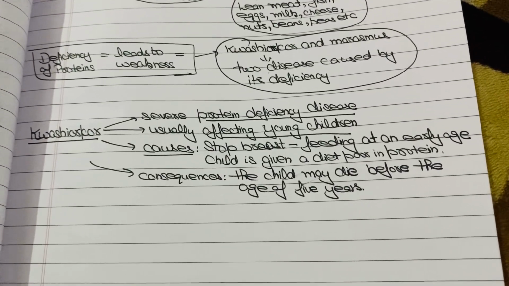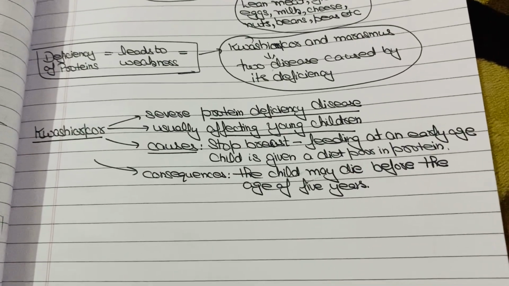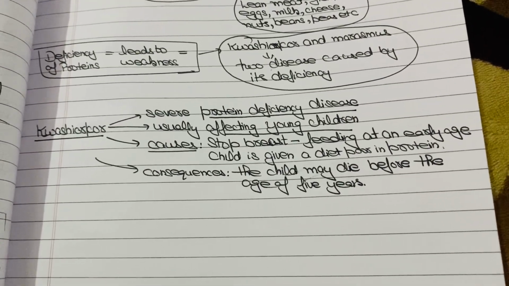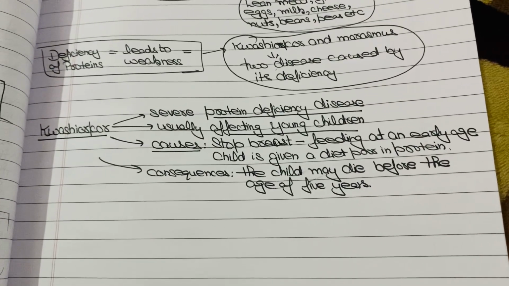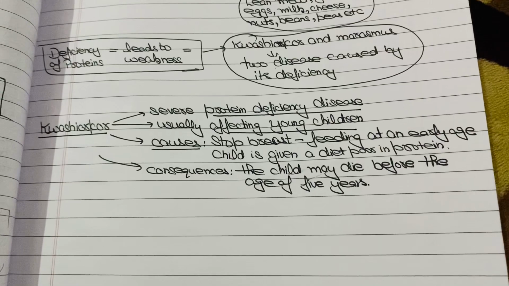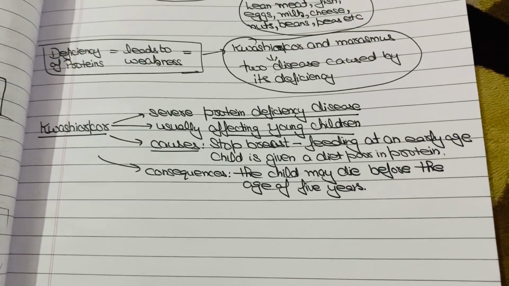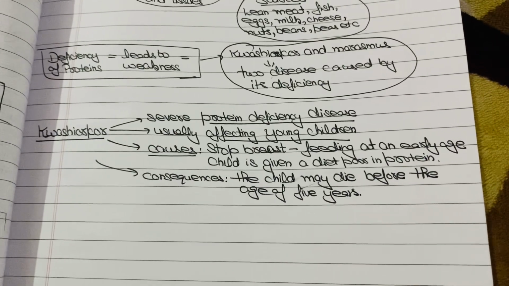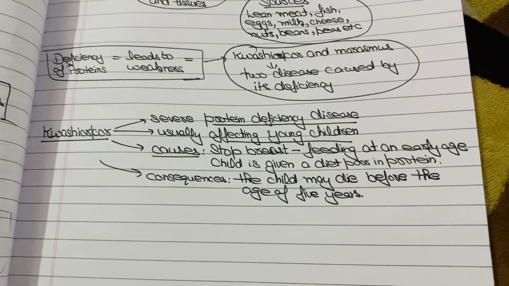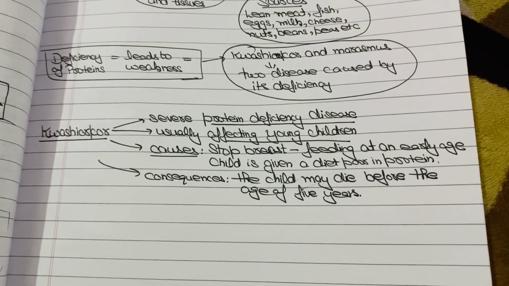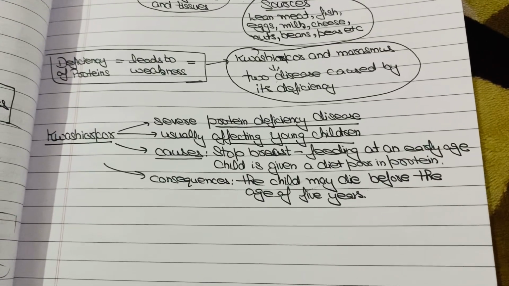It usually affects young children. It also occurs when a lactating mother stops breastfeeding at an early age or the child is given a diet poor in protein. What are the consequences of kwashiorkor? The child may die before the age of 5.